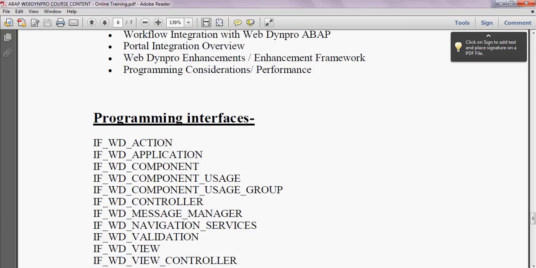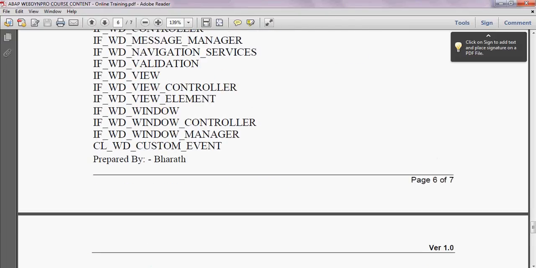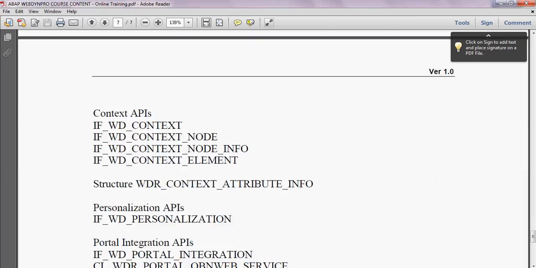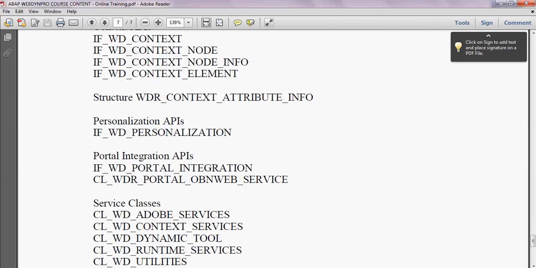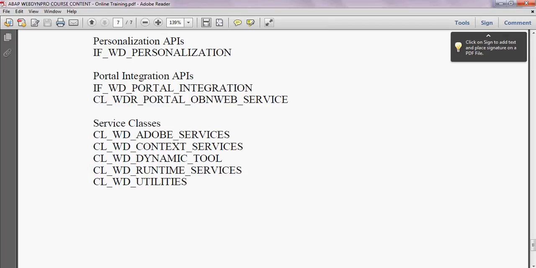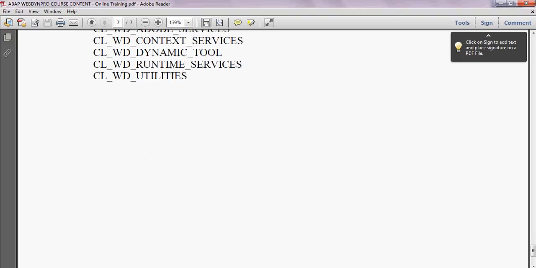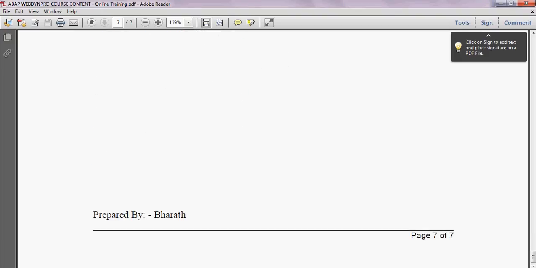If you look at these programming interfaces, these are some of the interfaces which we will use to achieve some functionality at the WebDynpro ABAP level. During portal integration, there is the IF_WD_PORTAL_INTEGRATION interface. There are some methods which we will use to achieve the portal integration. And this is the WebDynpro ABAP training course content.